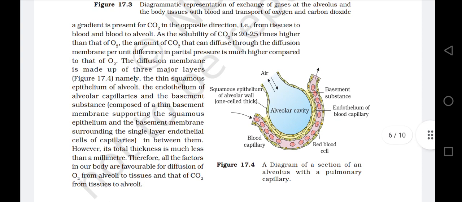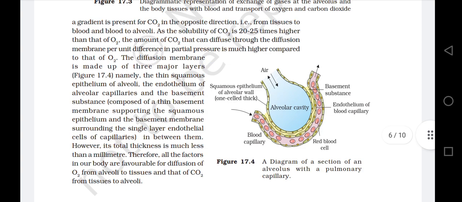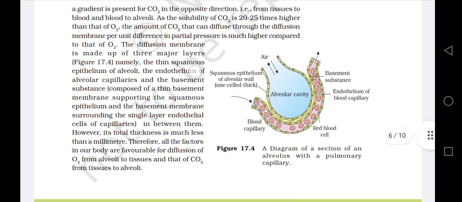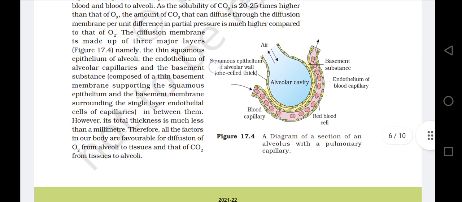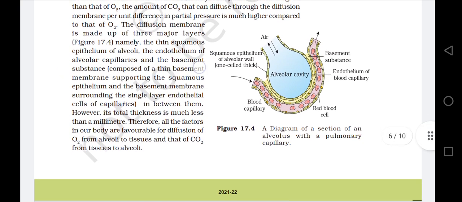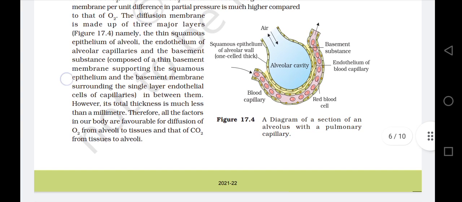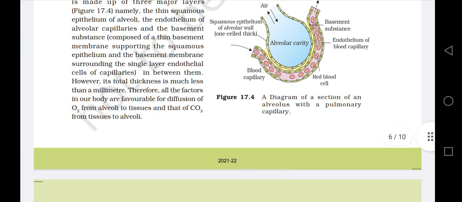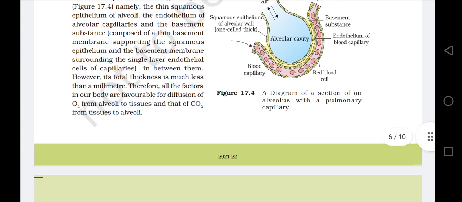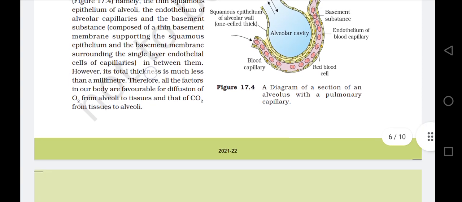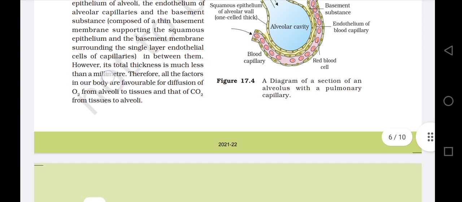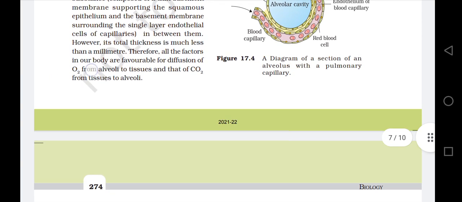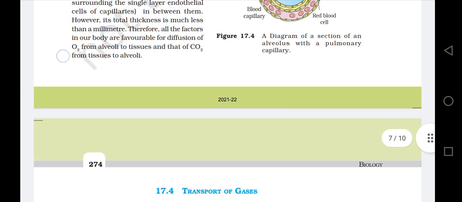The diffusion membrane is made up of three major layers, Figure 17.4, namely the thin squamous epithelium of alveoli, the endothelium of the alveolar capillaries, and the basement substance composed of a thin basement membrane supporting the squamous epithelium and the basement membrane surrounding the single layer endothelial cells of capillaries. In between them, however, its total thickness is much less than a millimeter. Therefore, all the factors in our body are favorable for diffusion of oxygen from alveoli to tissues and that of carbon dioxide from tissues to alveoli.